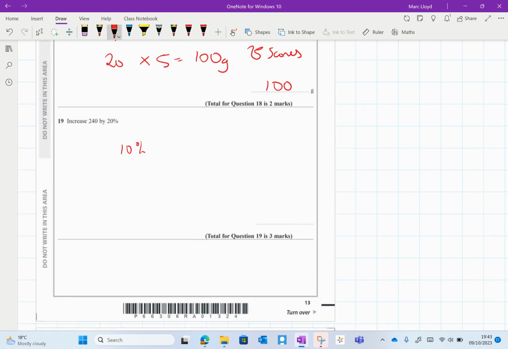Okay, increase 240 by 20%. I know that 10% is 24 because we just divide that by 10. Then we double it to get 48. And then the most important bit is to add that on because we're increasing the amount, which gives us 288.